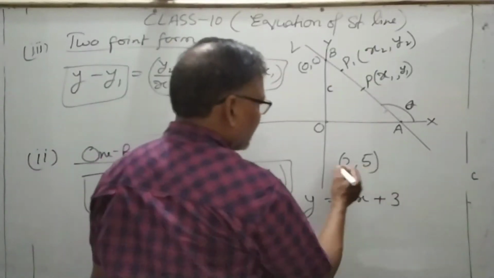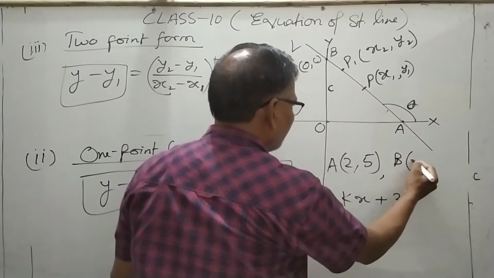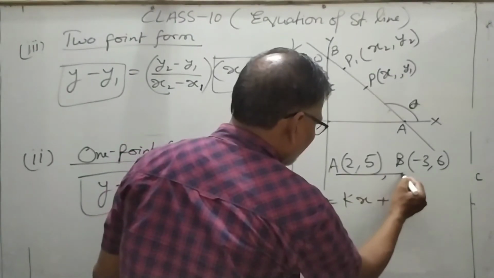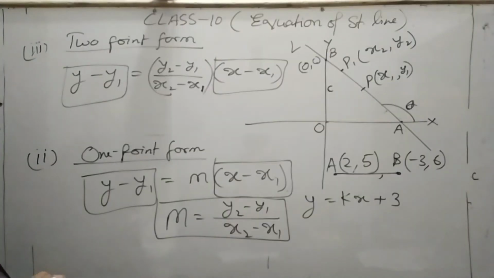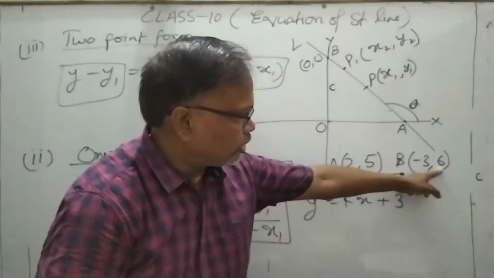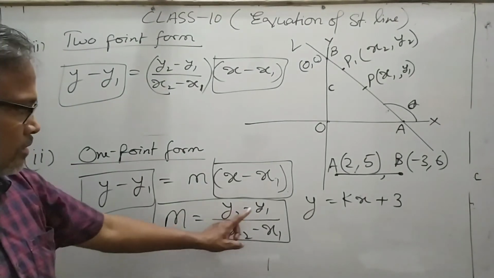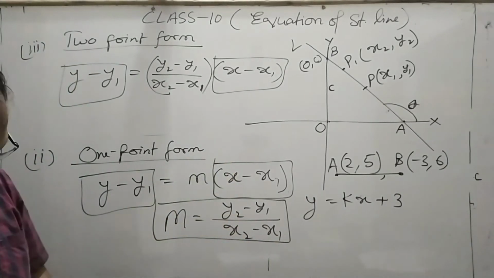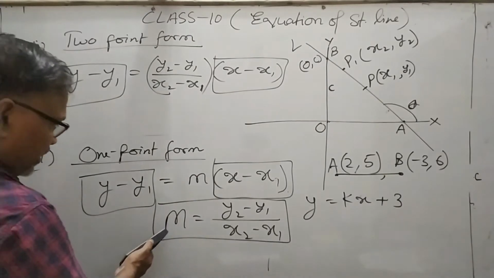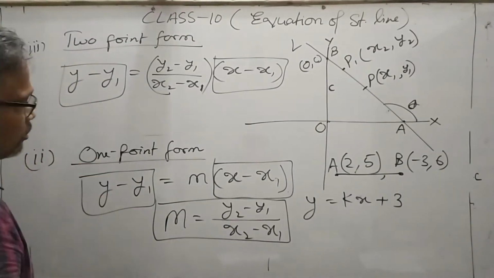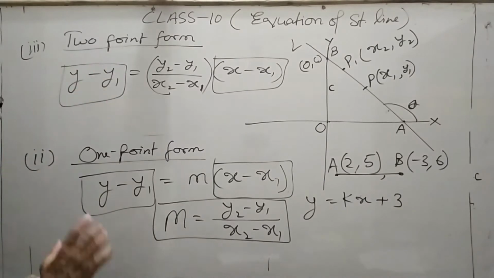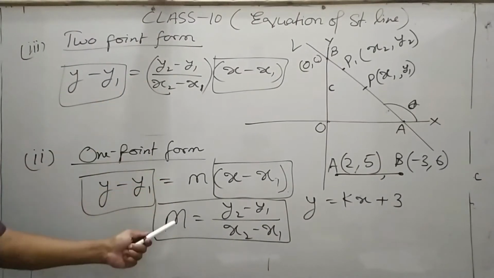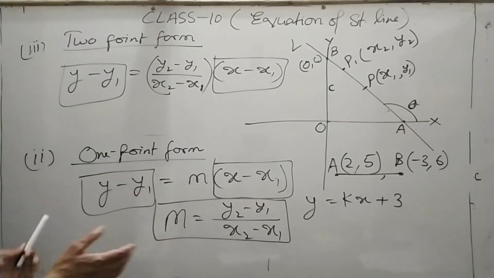y2 minus y1 upon x2 minus x1। For example, if you have the points A and B, minus 3 comma 6, then what is the slope of this line AB? AB का slope क्या होगा? So just x1 y1, x2 y2, तो 6 यहाँ पे रख देंगे, 5 यहाँ पे रख देंगे, minus 3 यहाँ रख देंगे, 2 यहाँ, you will get the answer। So this is the meaning of the slope, and better using the 2 point form, better first you find the slope and then use the 1 point form, क्योंकि वही चीज निकली तो m बार पहले निकाल ले फिर उसमें करते तो इजी वे से निकल आएगा।